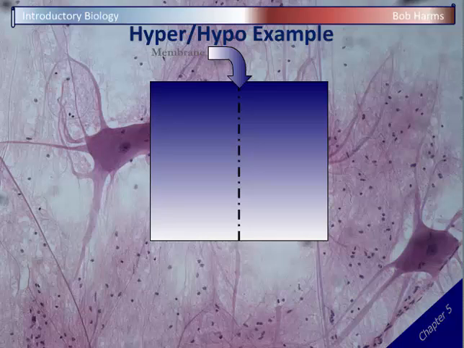So here's our beaker again. We'll split it in half with our membrane into two different sides. This time on side A, let's put 8% salt. And on side B, we'll put a different amount, let's say 5% solute or 5% salt. So in this case, side A has more salt than side B.